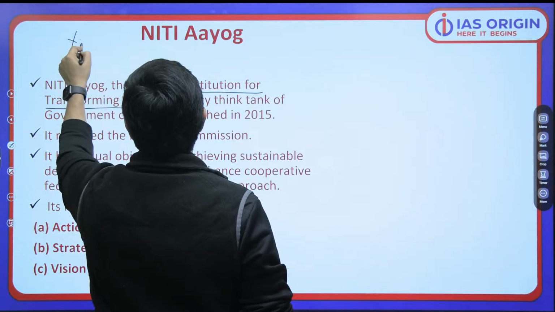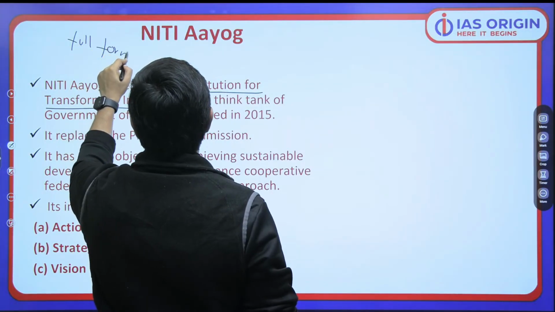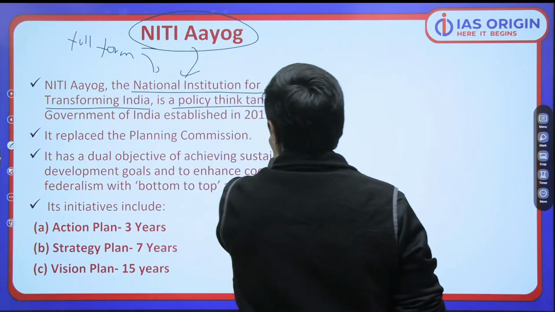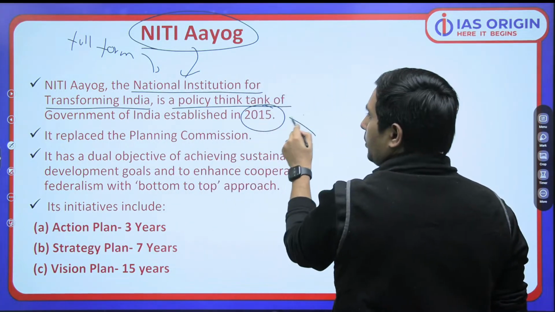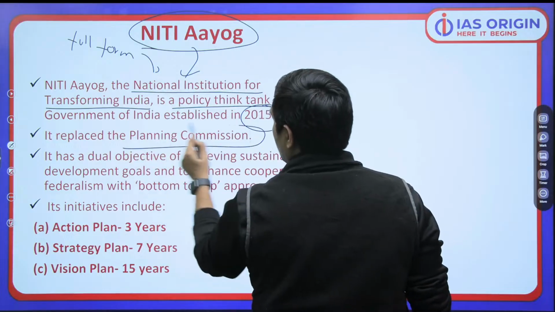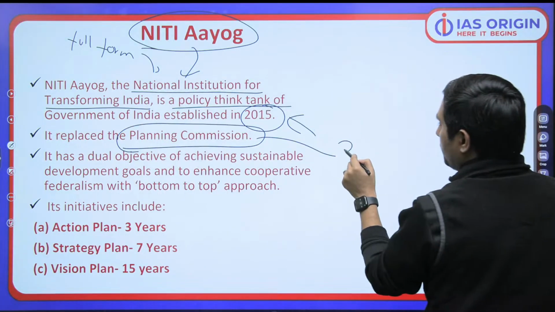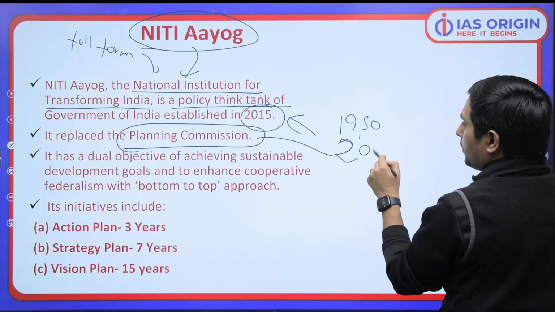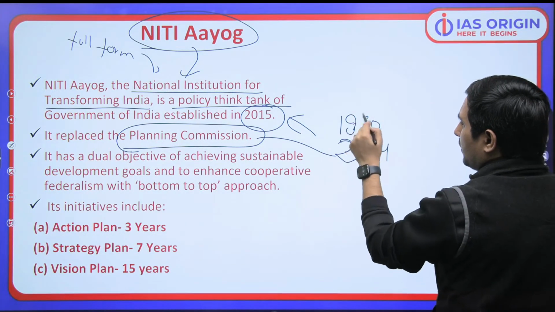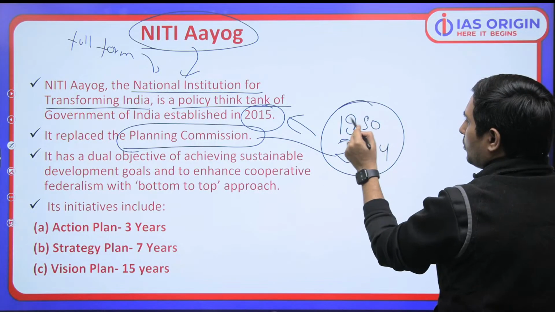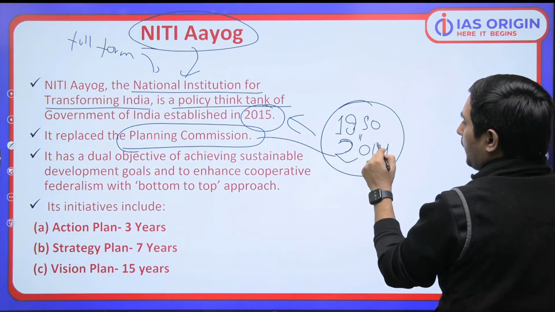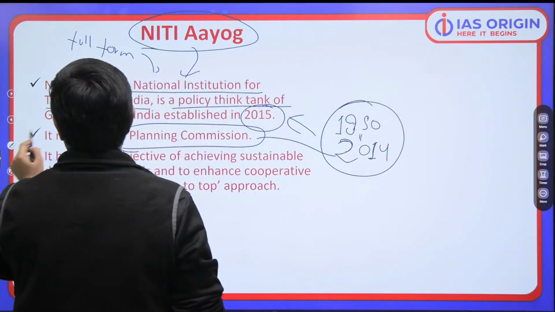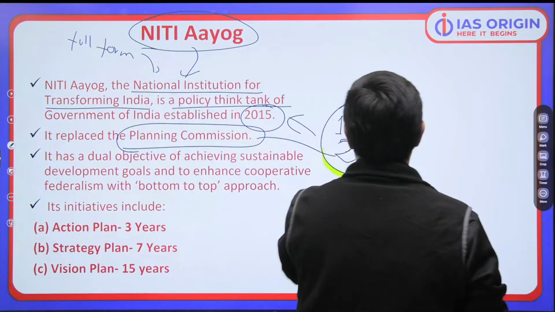The full form is definitely important. And it is a policy think tank established in 2015. I've already told you, it replaced the Planning Commission, which was there from 1950 till 2014. We all are aware of this thing. 1950 to 2014, we have the Planning Commission in place. Remember this thing.